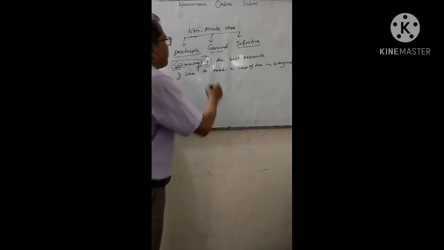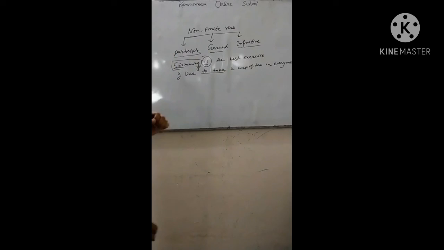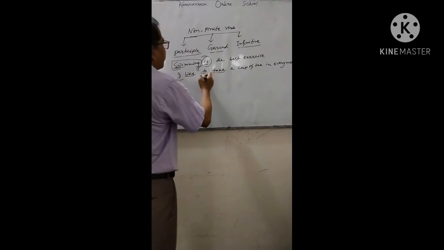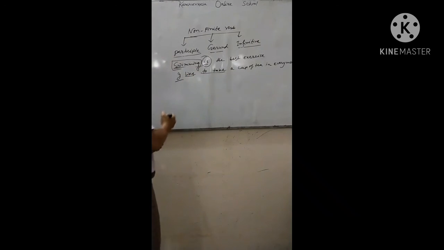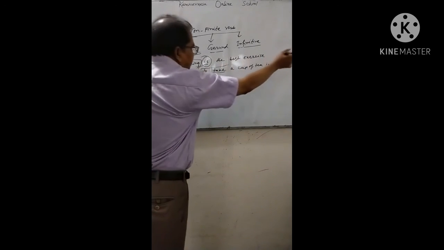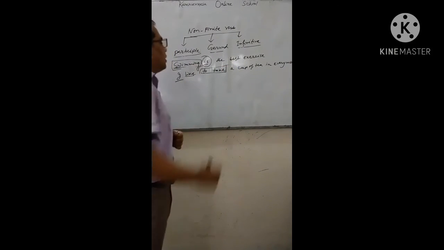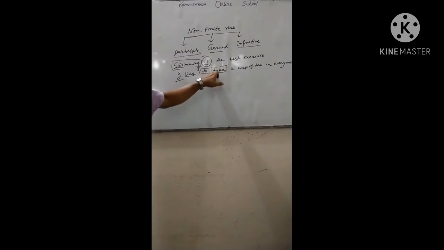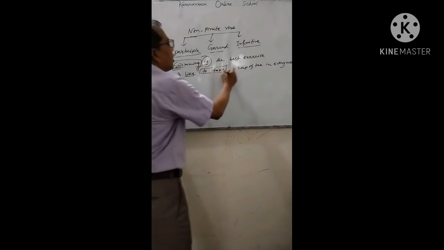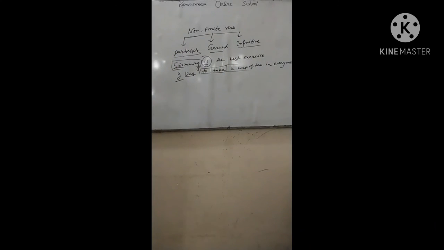I like to take a cup of tea. Here the subject is I, the verb is like, and its object, আমি পছন্দ করি, কি পছন্দ করি? This is the object, to take a cup of tea. This phrase is used as an object of like. আমি পছন্দ করি, এই লাইক ভার্বের অবজেক্ট ফ্রেজটা কাজ করছে। সুতরাং এটার স্ট্রাকচার কিভাবে হচ্ছে? To plus verb, to take. This is an infinitive. So the structure of infinitive is to plus verb.